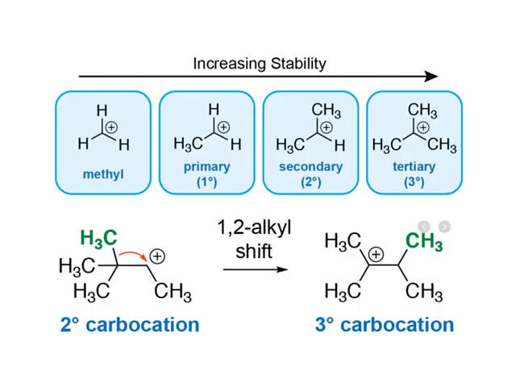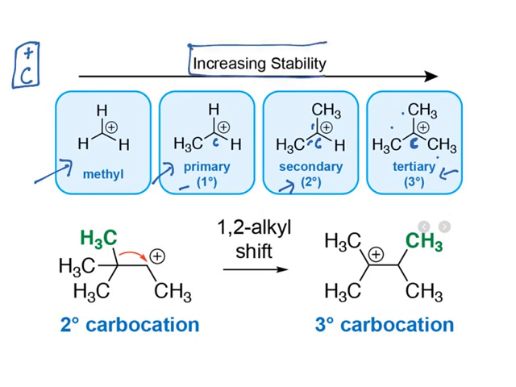Look at this. An electron deficient carbon could be a carbocation. A carbocation could be a methyl cation or a primary carbocation. Look at this carbon. This carbon is attached to only one carbon, so it is known as a primary carbocation. Whereas this carbon is attached to these two carbons, so it is a secondary carbocation. Whereas this cation is present on a carbon attached to three carbons, a tertiary carbocation. You see the stability increases in this direction.